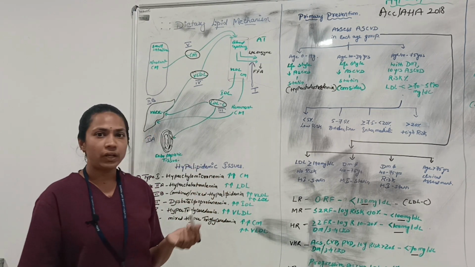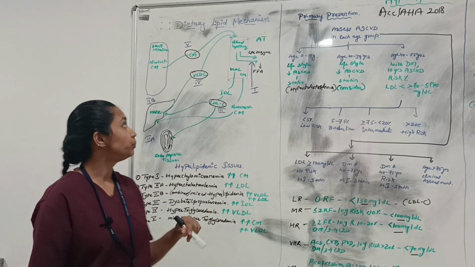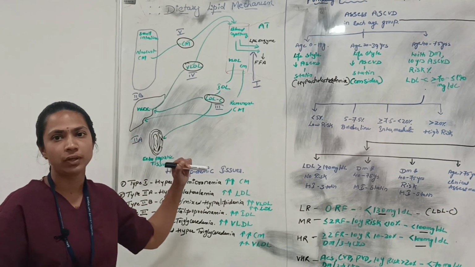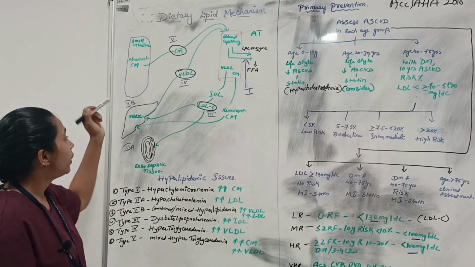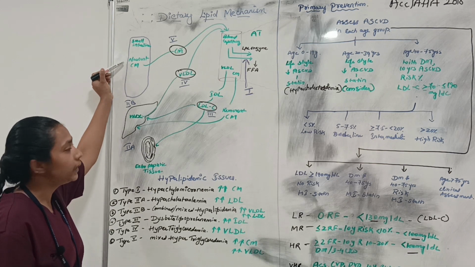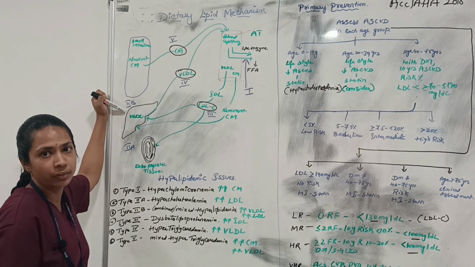So whenever we take dietary lipids like unsaturated fats, what mechanism takes place, how LDL will form and how VLDL and chylomicrons will affect. Whenever we take dietary lipids, in the small intestine nascent chylomicrons will be produced, and in the liver, VLDL will be produced.